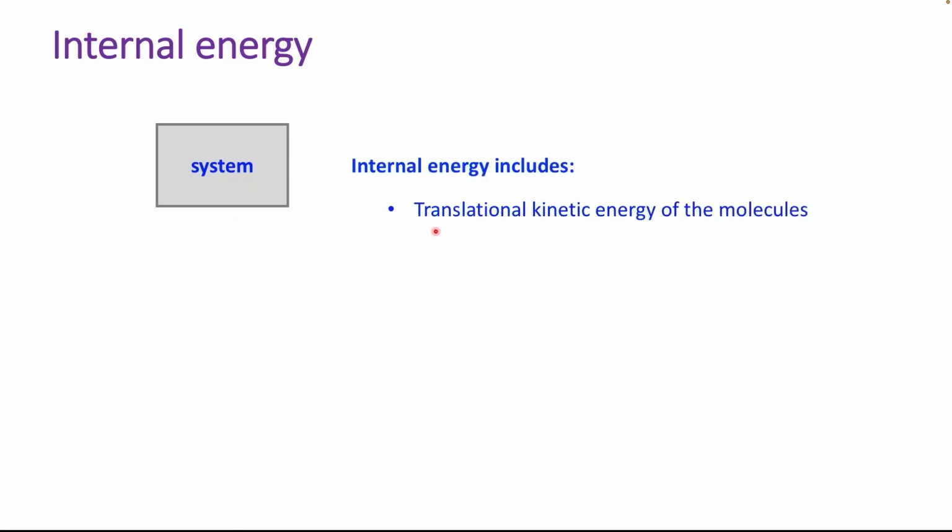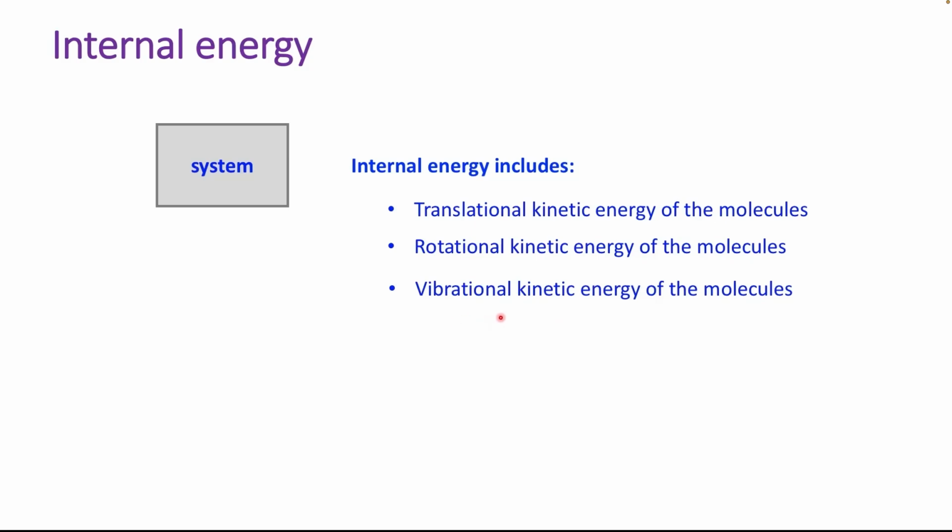The internal energy of a system is the total energy associated with all the molecules or atoms that make up the system. Thus, internal energy is related to the microscopic energies of the molecules or atoms. It includes the translational kinetic energy of the molecules, the rotational kinetic energy of the molecules, the vibrational kinetic energy of the molecules, and the potential energy associated with intermolecular forces. Therefore, internal energy is the sum of all these microscopic forms of energy within the system.